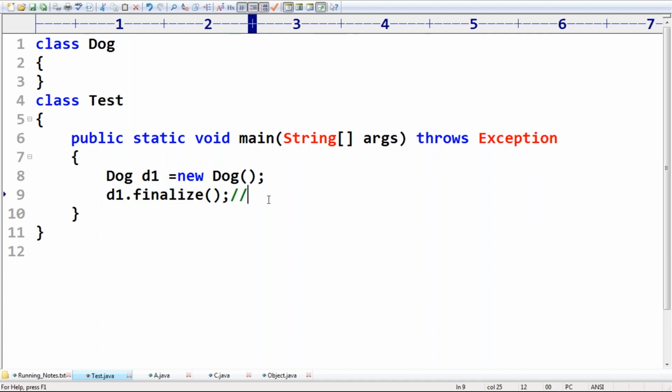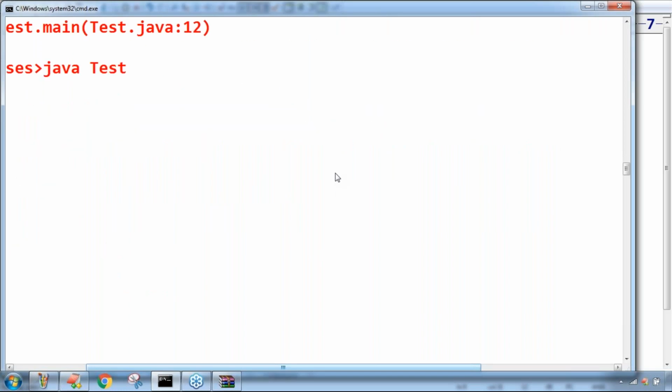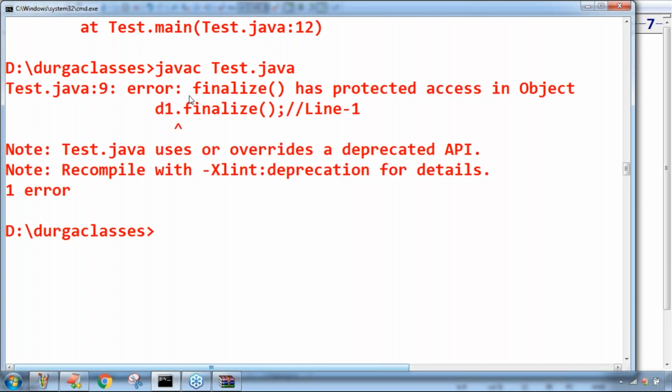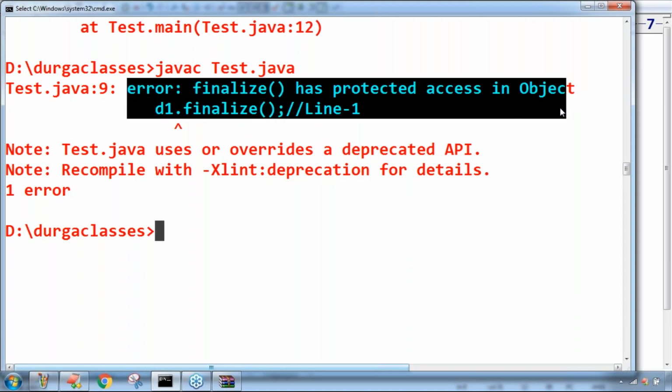That's why we are going to get a compile error, sir. Whatever problem we faced with the clone method, we are going to face the same problem in this case also. javac Test.java. Have you observed? Finalize has protected access in Object class. This is the error we are getting, sir.